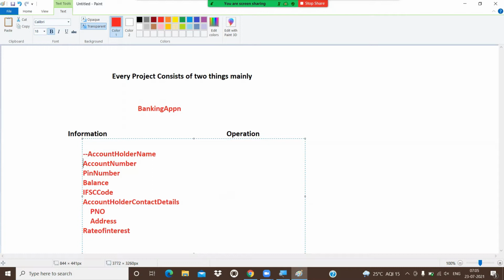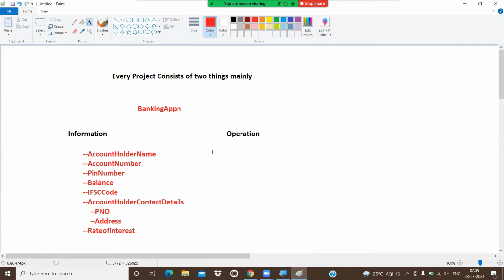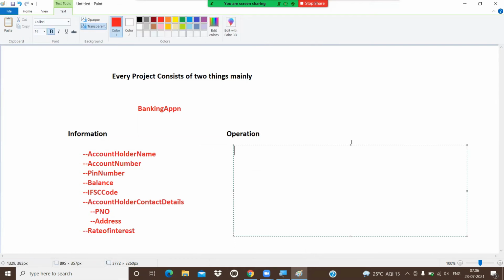Every project consists of two things. One is the information, and the other one is operation. On top of the information only, we are performing operations. For example, whenever we withdraw, otherwise, whenever we send money through Google Pay from one number to another number, we are using the phone number to send money from one account to another account.